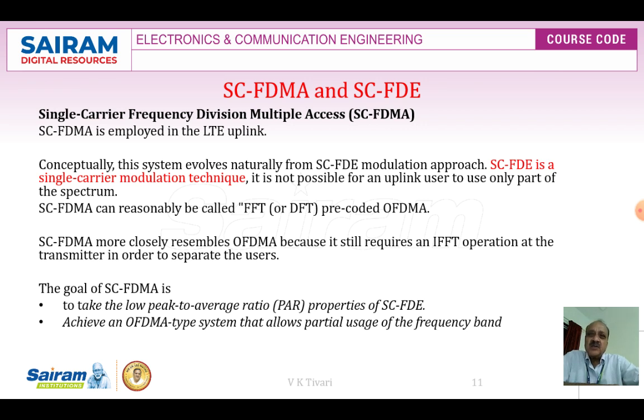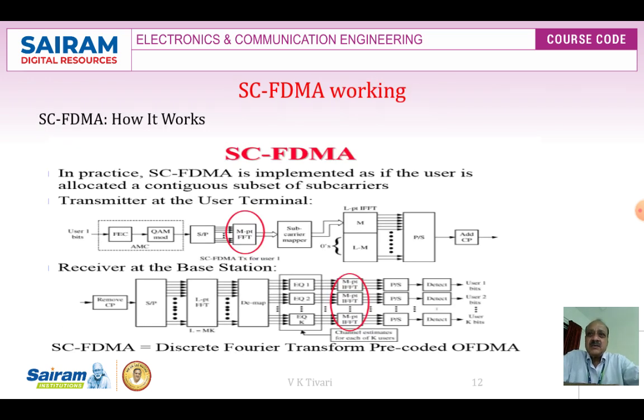SC-FDMA more closely resembles OFDMA because it still requires an FFT operation at the transmitter in order to assign the subcarriers of the user. The goal of SC-FDMA is to take the low peak to average power properties of single carrier systems and achieve an OFDMA-type system that allows flexible user frequency band allocation. The working of single carrier FDMA is defined in the diagram, as you have seen.